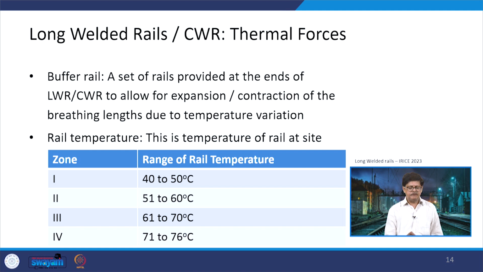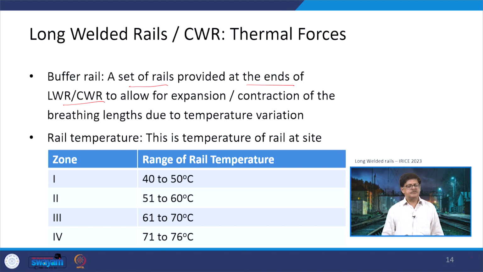There is a buffer rail, which is a set of rails provided at the ends of LWR and CWR, which allows for the expansion or contraction of the breathing lengths, which happens due to the temperature variation. So, this is another type of item which needs to be provided here.